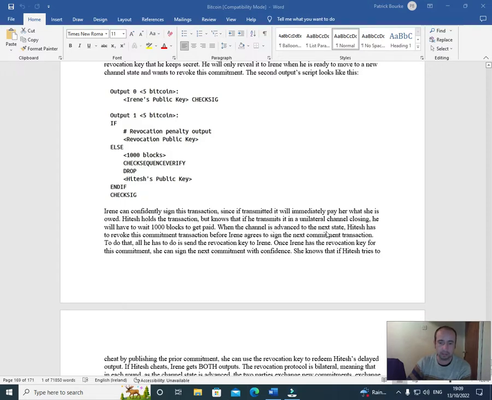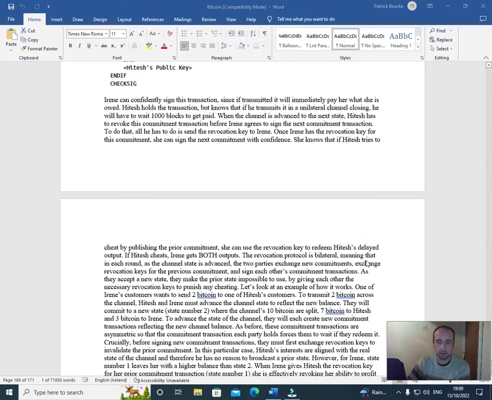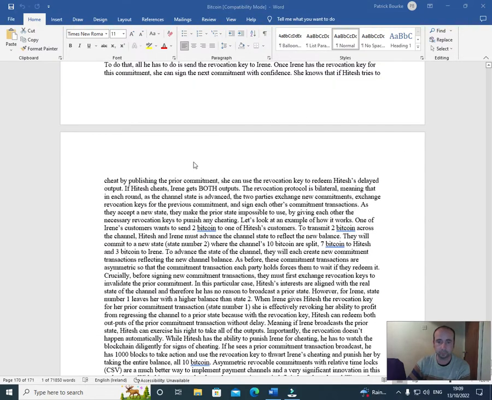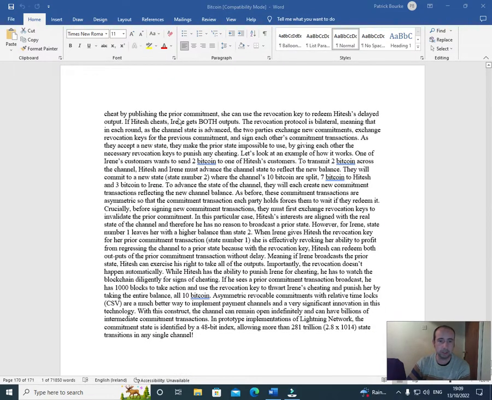When the channel is advanced to the next state, Hitesh has to revoke this commitment transaction before Irene agrees to sign the next commitment transaction. To do that, all he has to do is send the revocation key to Irene. Once Irene has a revocation key for this commitment, she can sign the next commitment with confidence. She knows that if Hitesh tries to cheat by publishing the prior commitment, she has a revocation key to redeem Hitesh's delayed output. If Hitesh cheats, Irene gets both outputs.